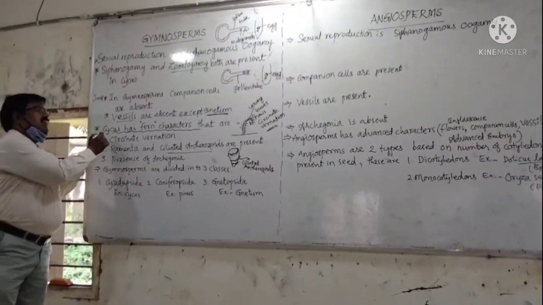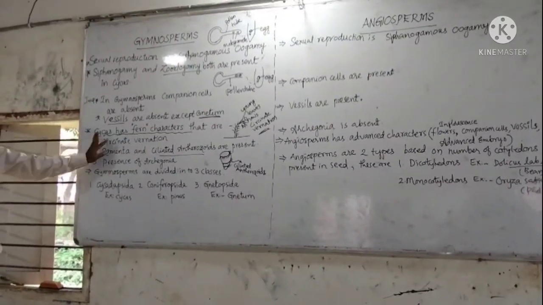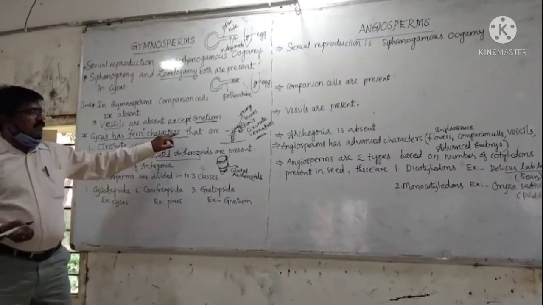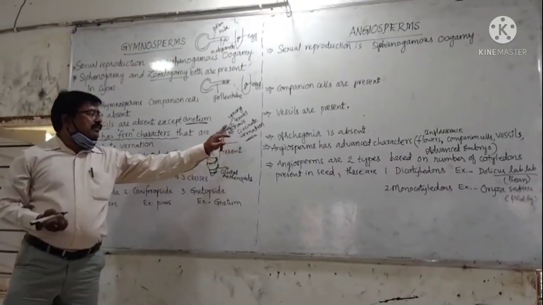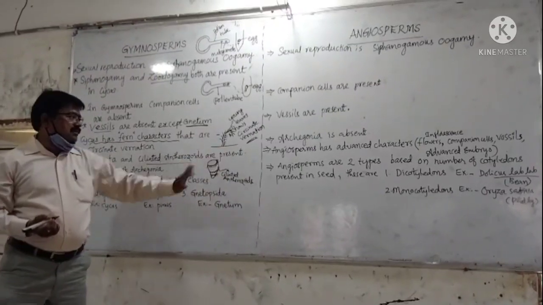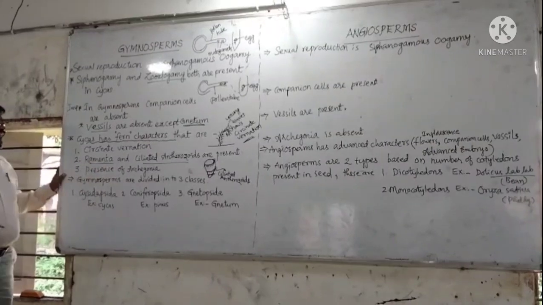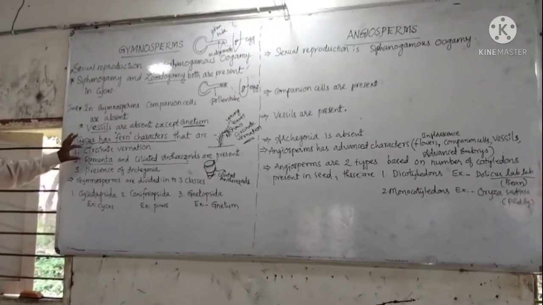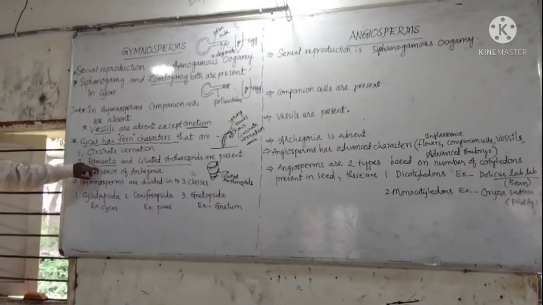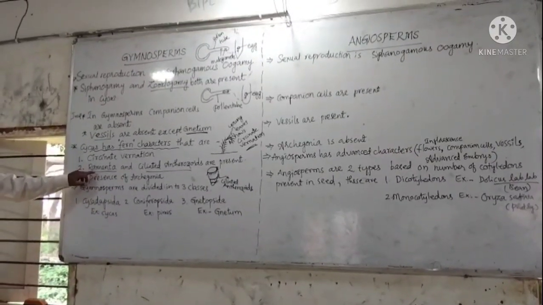Cycas also has some fern characters like circinate vernation, the coiling of the tip towards the base, and also ramenta, brown multicellular hairs, present on microsporophylls and megasporophylls.